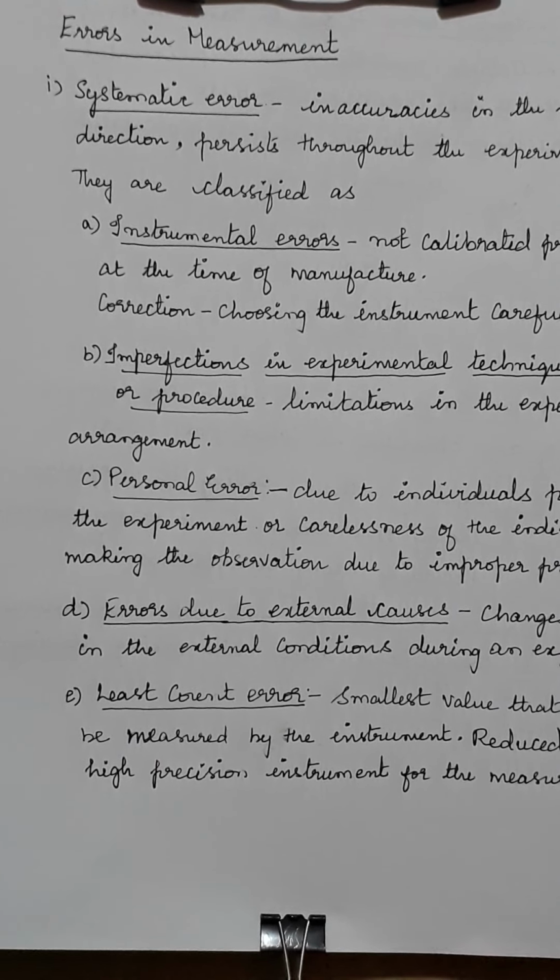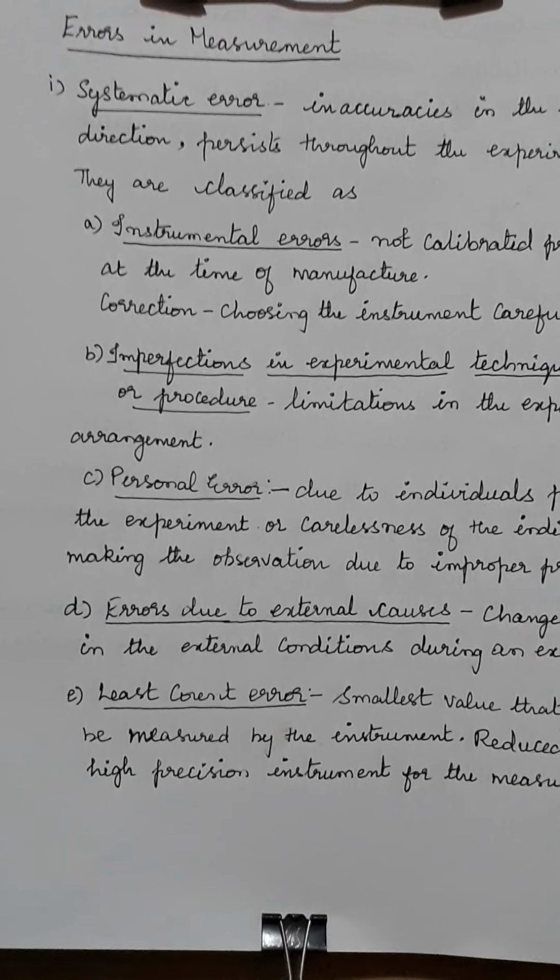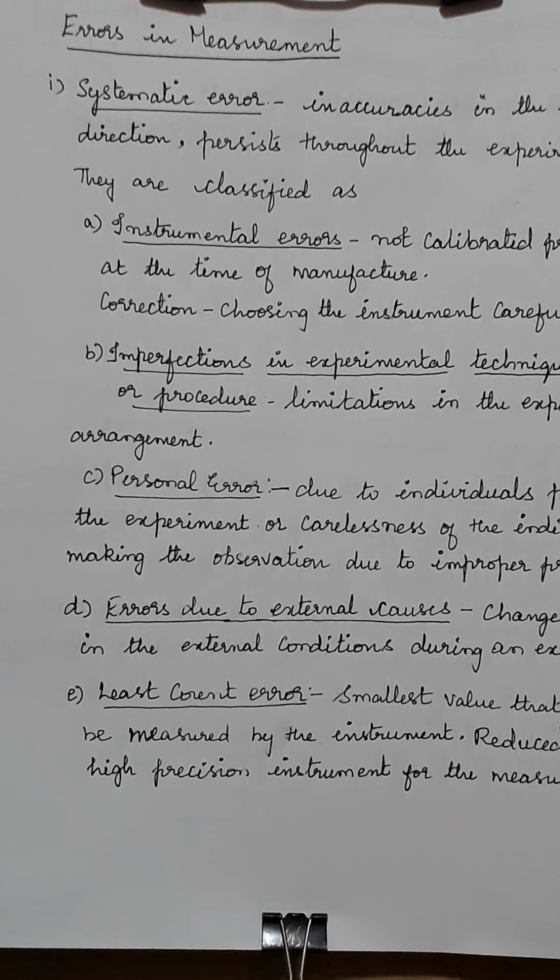But when you do an experiment, you will be measuring, right? In that there are some errors which occur. So what we are going to study in today's class is what the various errors are and how they can be rectified, and in the next class we will be studying error analysis.